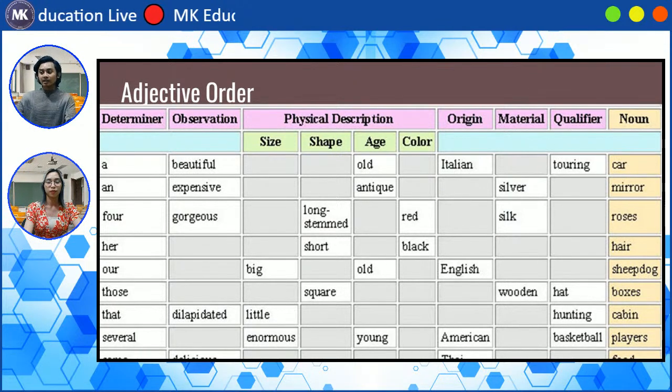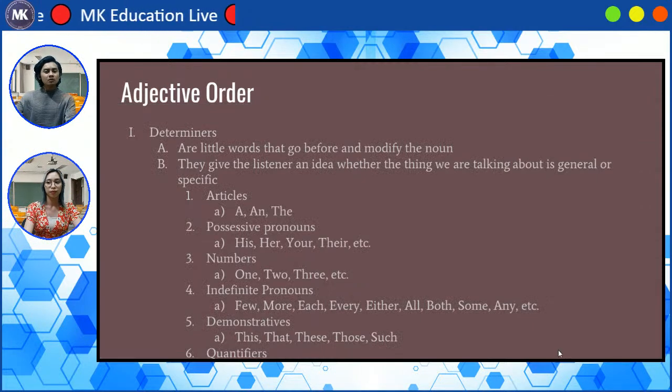So let's go ahead and start with our determiner. Determiners are little words that go before and modify the noun. So they give our listener an idea whether the noun or the thing that we're talking about is a general thing or if it is specific. So we have many types of determiners and we'll talk about them here. We have determiners such as articles, which are simply three: a, an, and the. So a and an are things we use for general things.